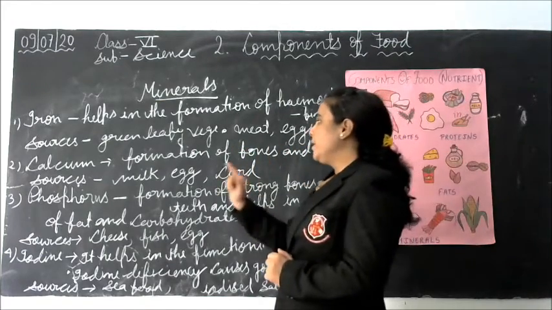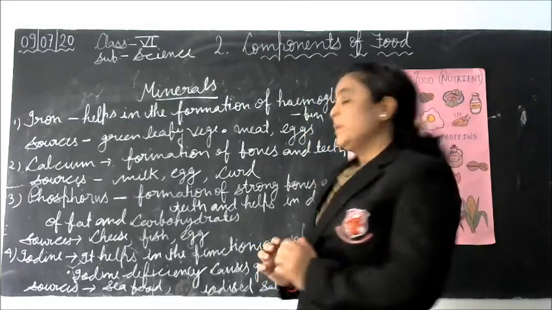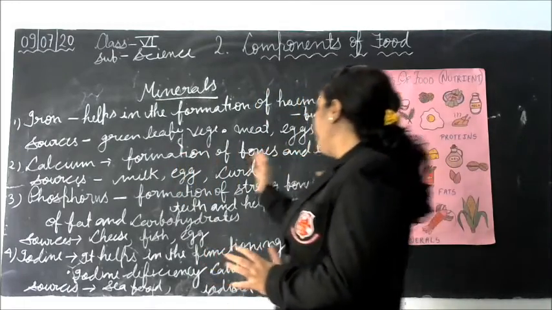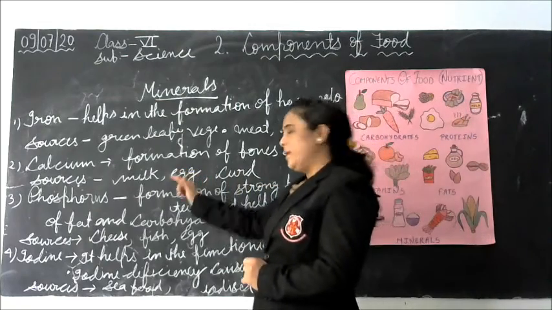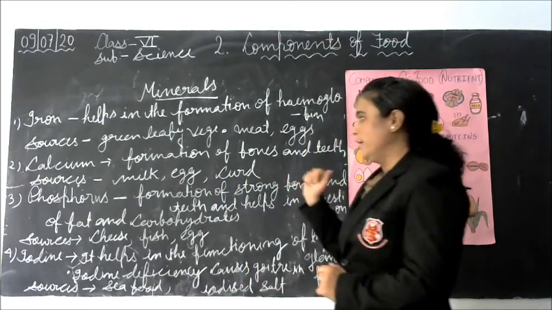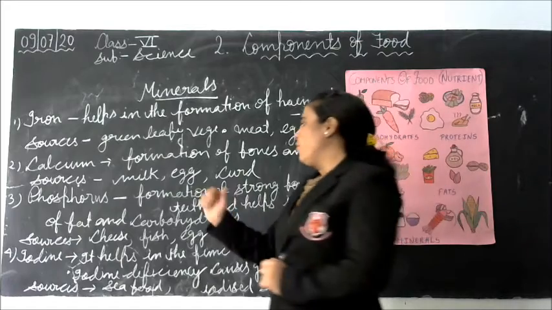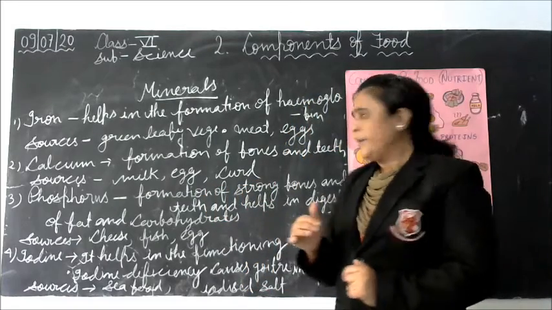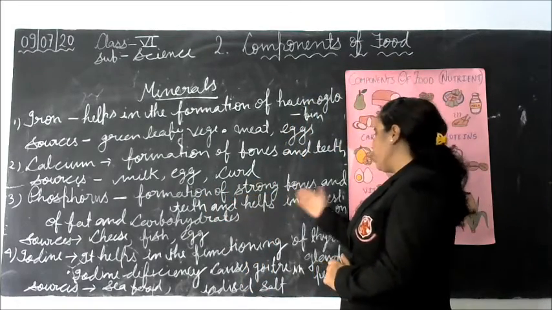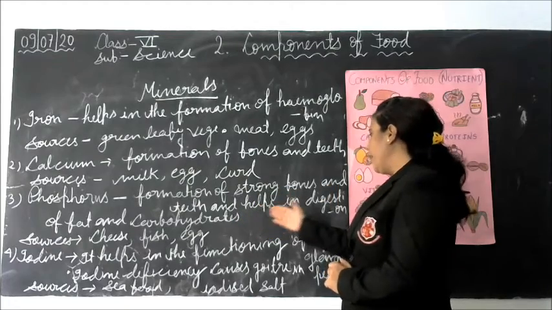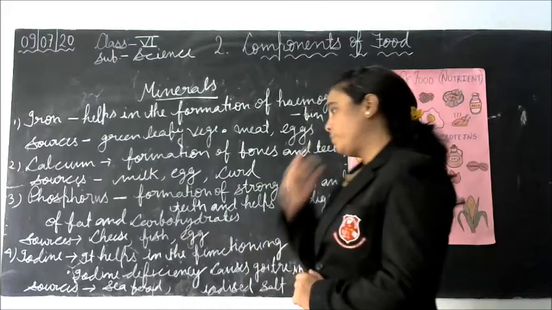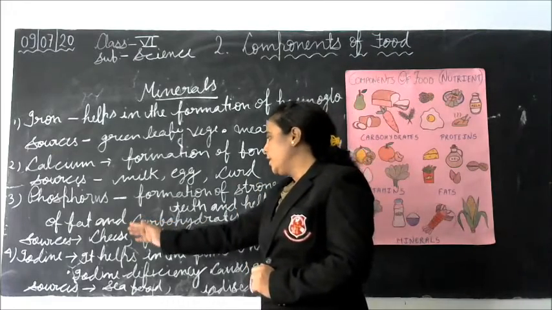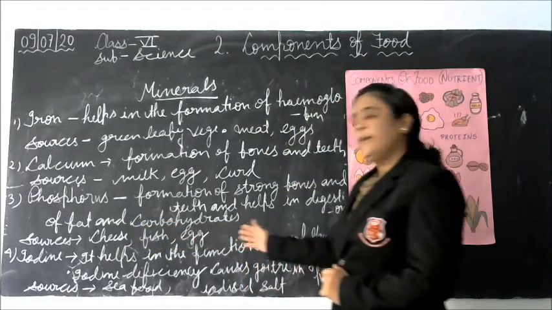Next mineral is calcium. Calcium helps in the formation of bones and teeth. Sources: we get calcium from milk, egg, and curd. Next mineral, phosphorus. Phosphorus again helps in the formation of strong bones and teeth, and helps in digestion of fat and carbohydrate. We get phosphorus from cheese, fish, and egg.